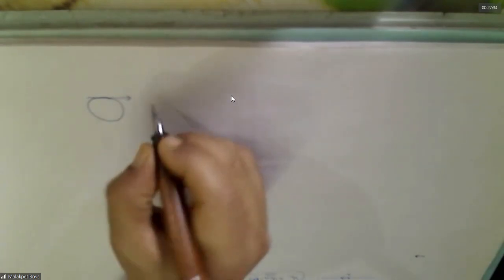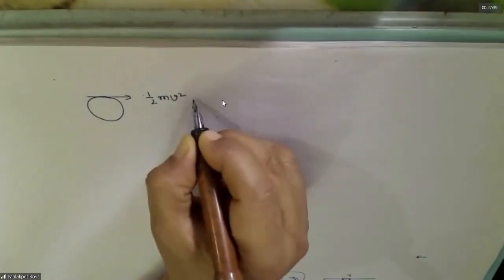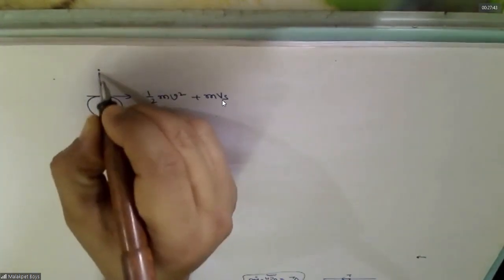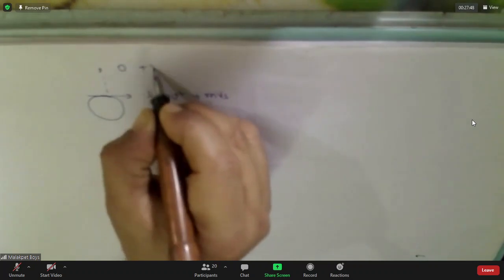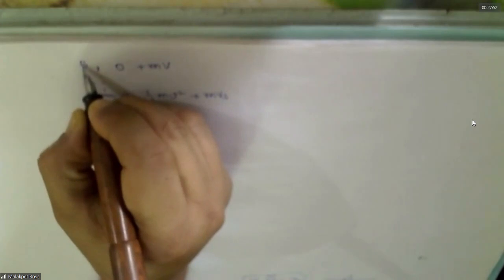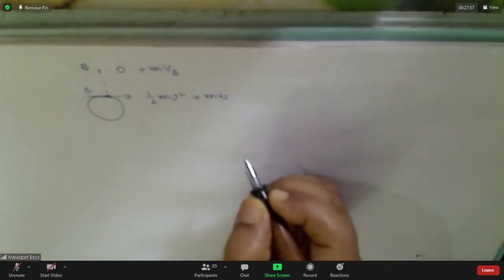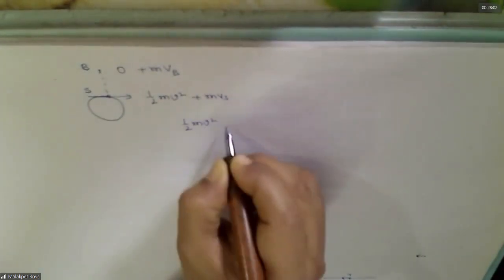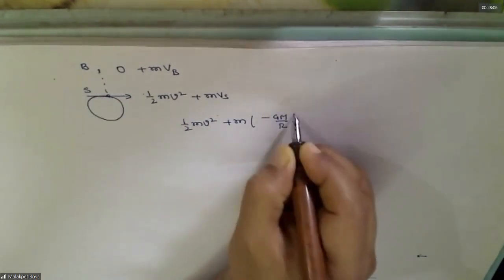See, here you have, at a height h, kinetic energy is zero. V at this point now. Do you agree with this? Yes, sir. Minus GM by R square.